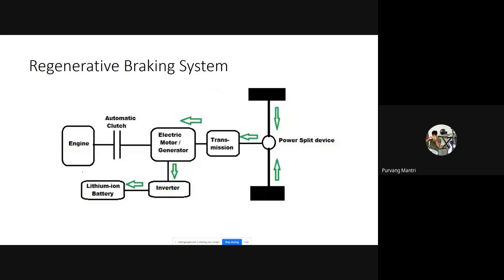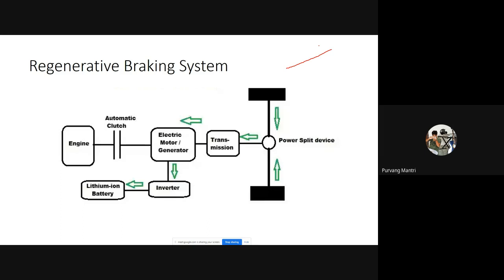In this case, the electric motor will act as a generator, and as the vehicle moves down, with that momentum it will regenerate the energy and recharge the battery to some extent.